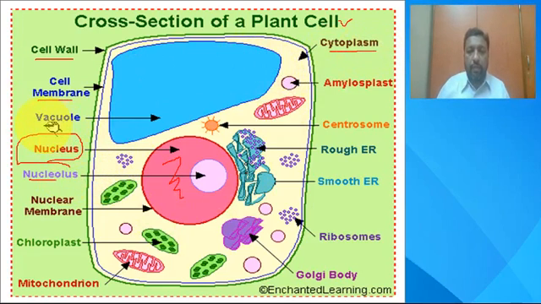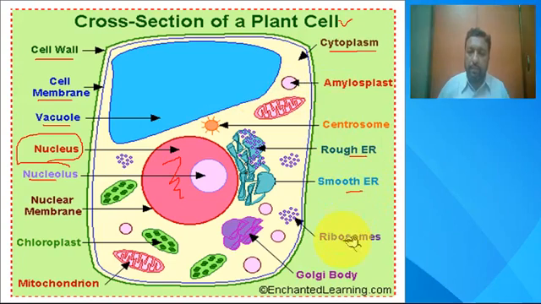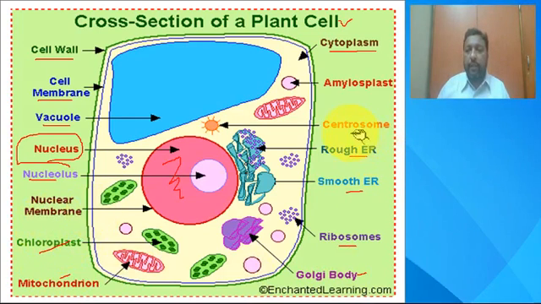Those include mainly a vacuole. A plant cell has a large vacuole present inside them. Then we have endoplasmic reticulum, smooth endoplasmic and rough endoplasmic reticulums. We have ribosomes, we have Golgi bodies, mitochondria, chloroplast, then we have amyloplast and so on. So these are the few cell organelles that are present inside a plant cell, which is an example of a